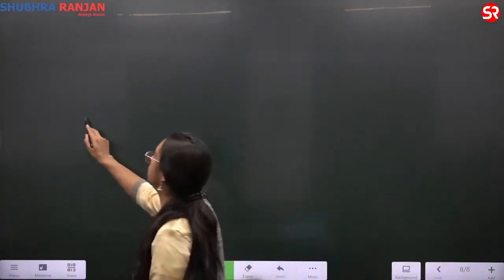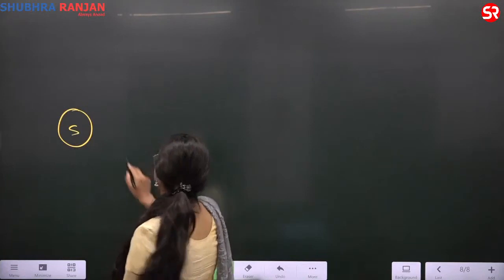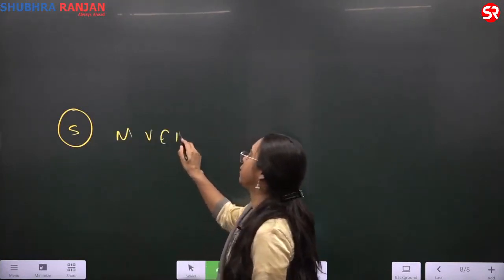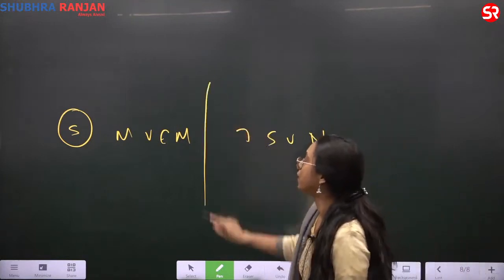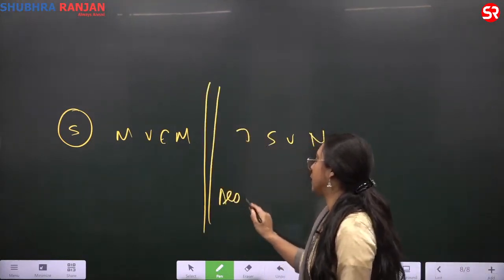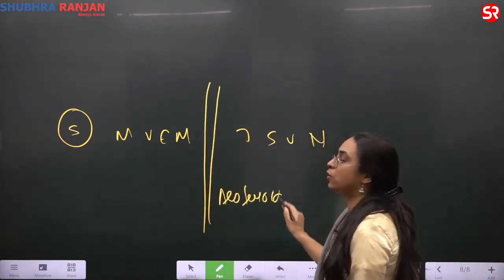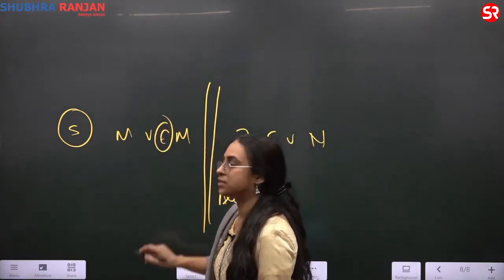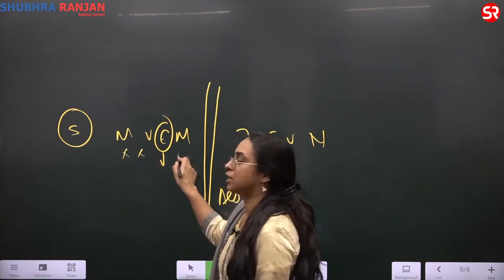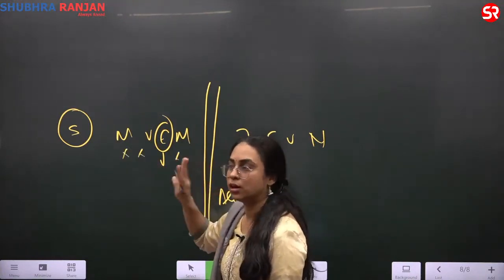If I talk about the planets, Sun, M-O-V-E-M, J-S-U-N, you have the asteroid belt. Now, if I look at the Earth's atmosphere, that's what your NCERT is saying. I'm not touching upon these atmospheres for now. I'm just talking about Earth's atmosphere.